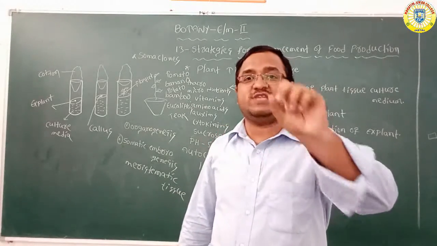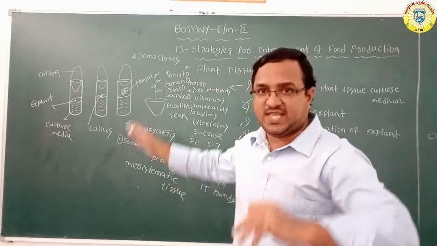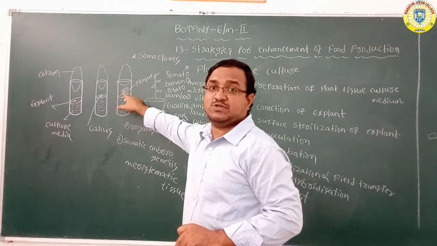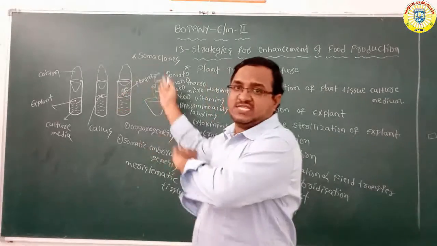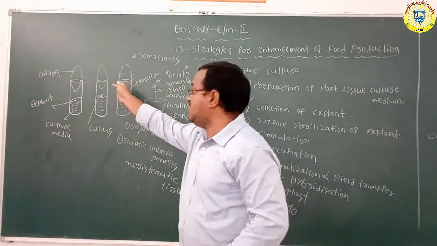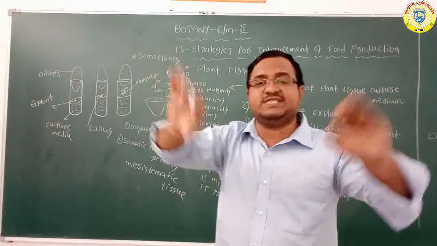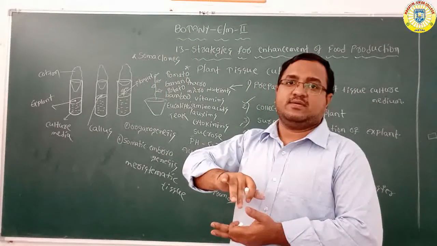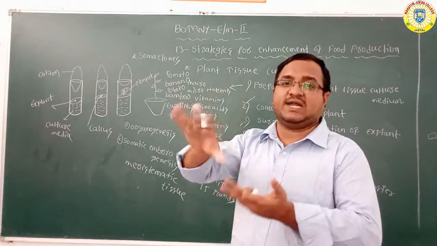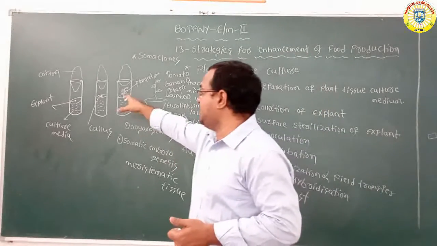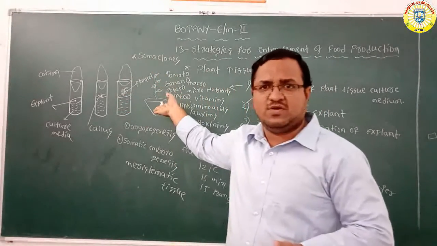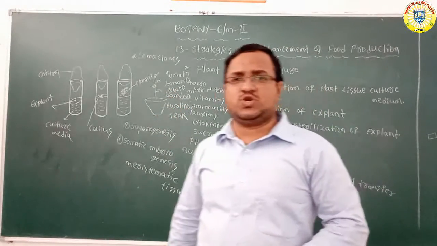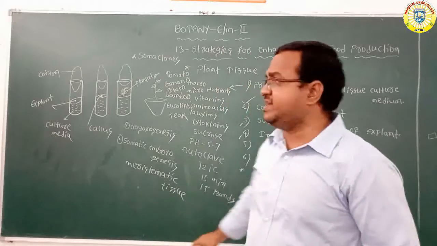After the plant grows up to the plantlet stage, you should transfer it into pots with soil. Without soil, the tissue develops into a plantlet. So the plant tissue culture technique is done. So far we have completed the 13th chapter.